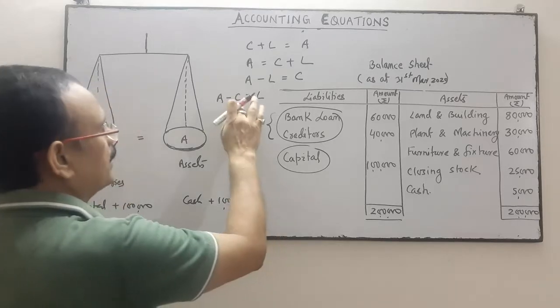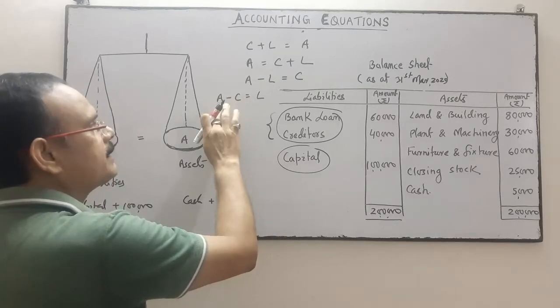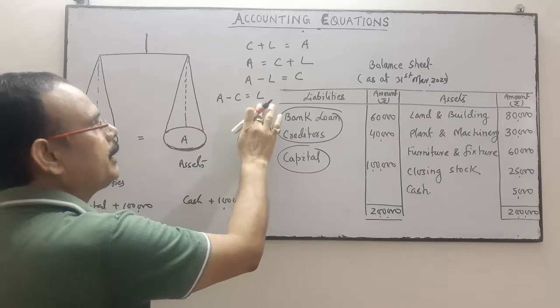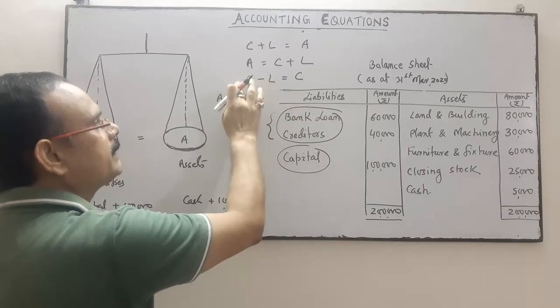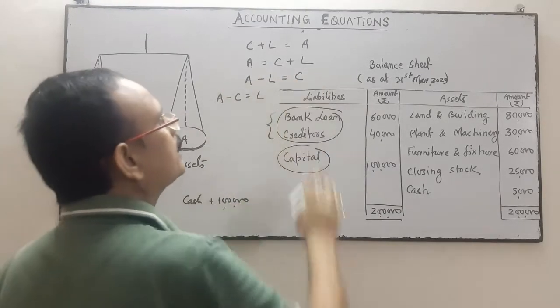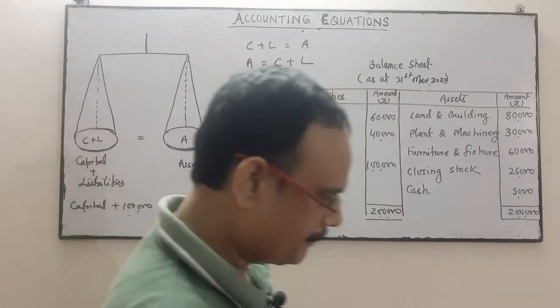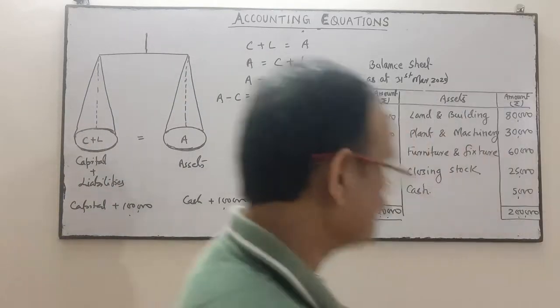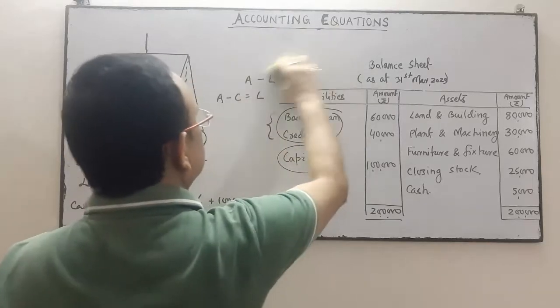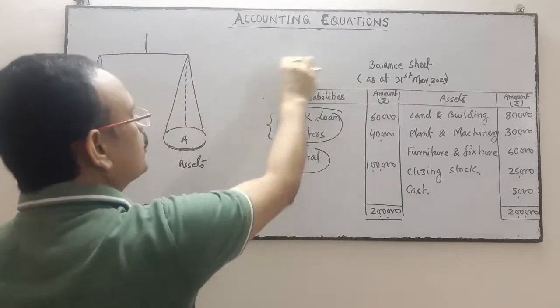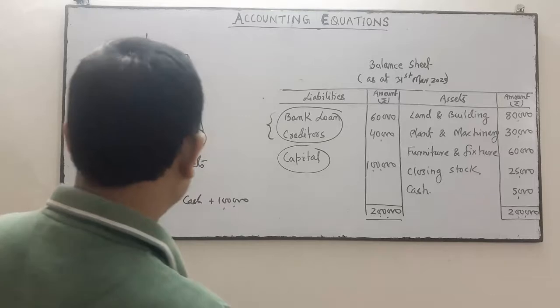If you deduct the capital from your assets, you will get the liability. If you deduct the liability from your assets, you will get the capital. This is your accounting equation. So both sides of the equation will always be the same.